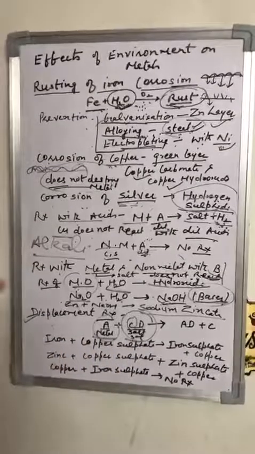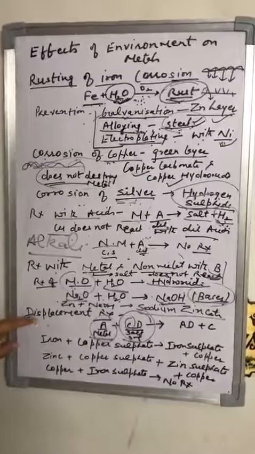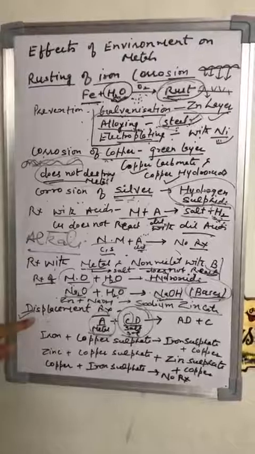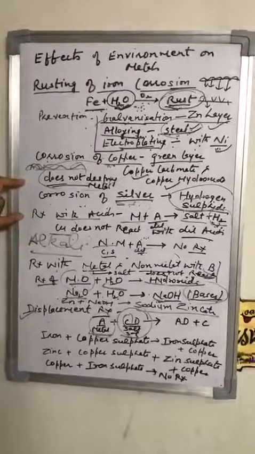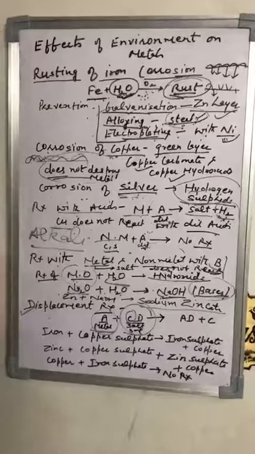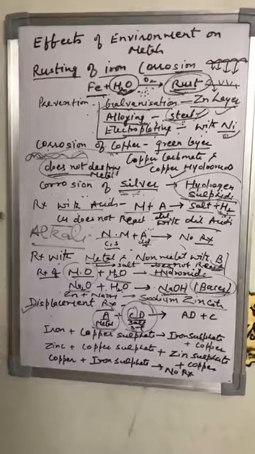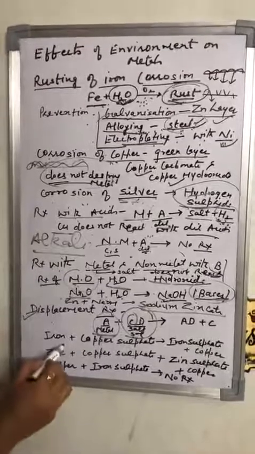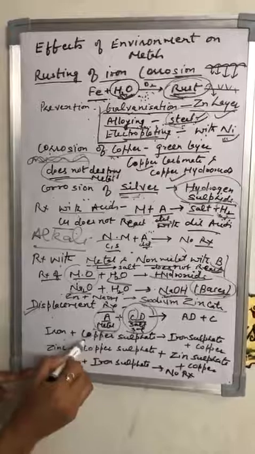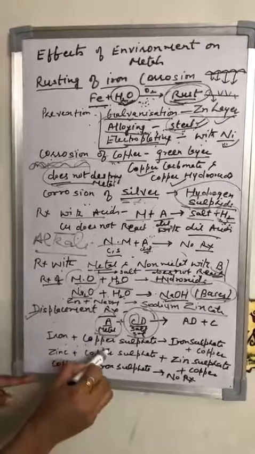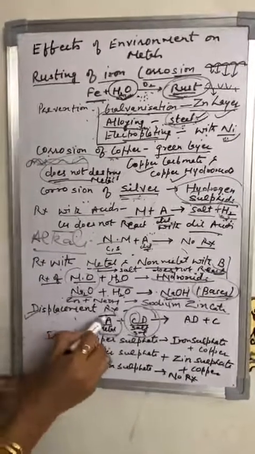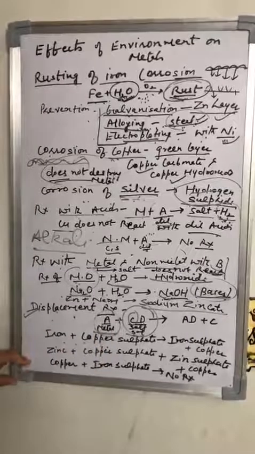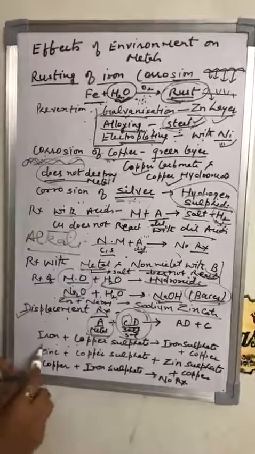The displacement reaction is based upon the activity or the reactivity series of the metals. It is given in the book. You have seen certain metals are more reactive than other ones. कुछ मेटल ज्यादा रिएक्टिव हैं, कुछ कम रिएक्टिव हैं. So the more reactive metal displaces or replaces the less reactive metals. This type of reaction is called the displacement reaction. You have to see the series in your book.